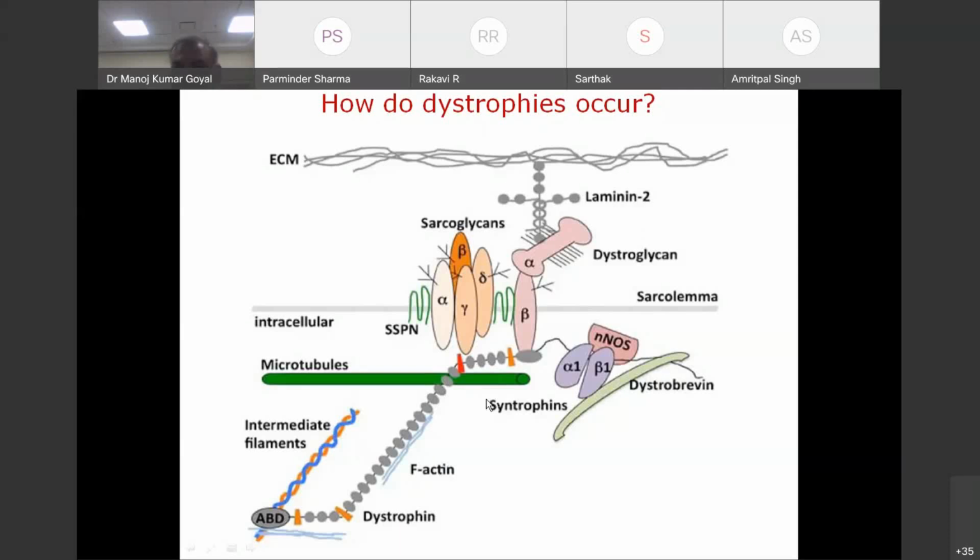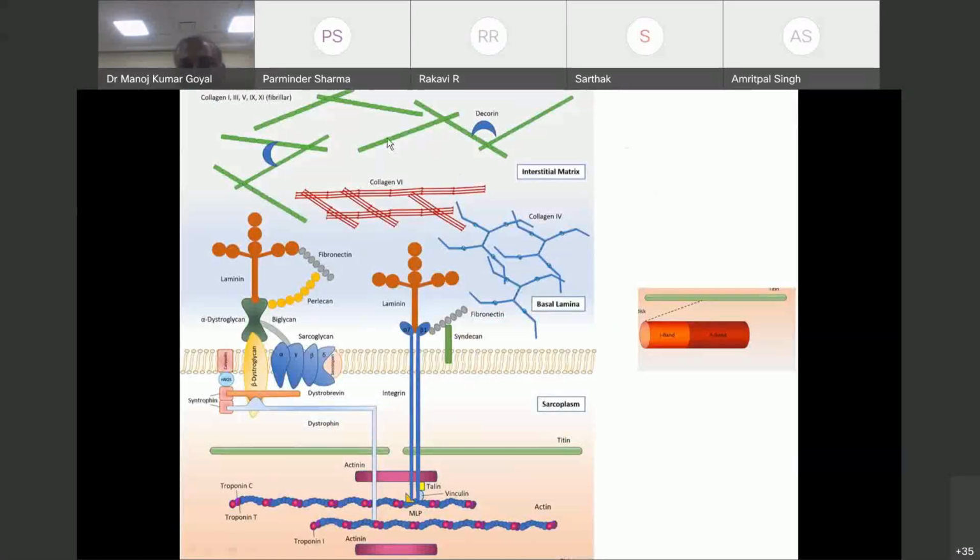So I hope everybody has understood this to some extent. Again, a picture. This is the extracellular matrix. You can appreciate the bi-phospholipid layer here. This is alpha, beta, gamma, and delta sarcoglycans, and dystroglycan. Here you see dystrophin attaching beta dystroglycan with actin filaments. So if dystrophin is not there, this sarcolemma will be under stress. It will develop tears during muscle contraction, and finally everything will end in muscle cell death.